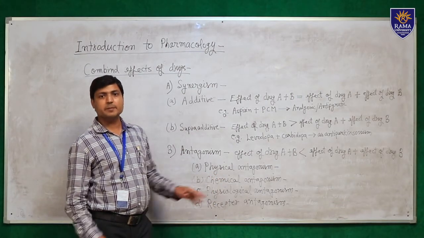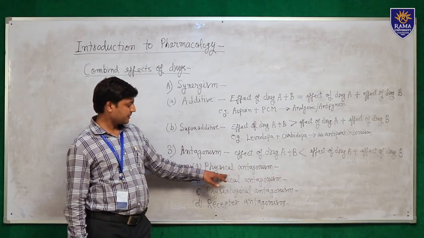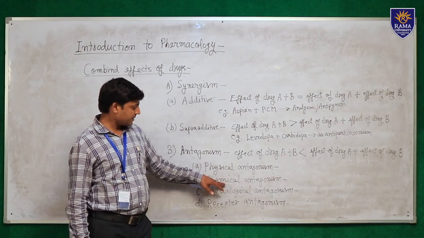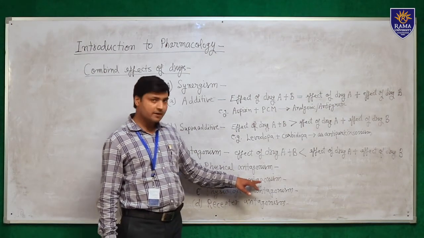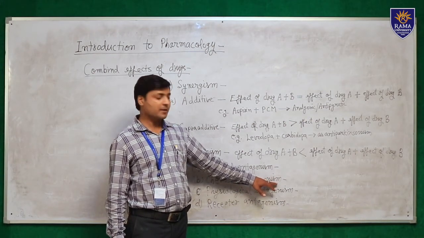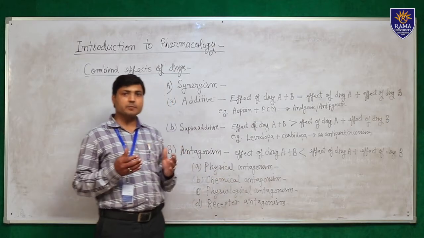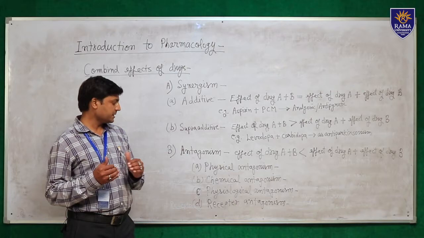Chemical antagonism depends on the chemical property of the drug. When two drugs are given, they interact chemically and prevent the action of each other. Like alkaloid and tannic acid, when given simultaneously, they form a precipitate and it is not absorbed from the GIT.